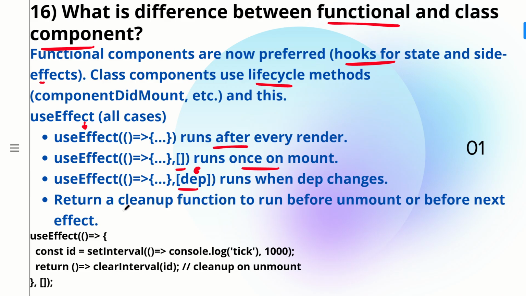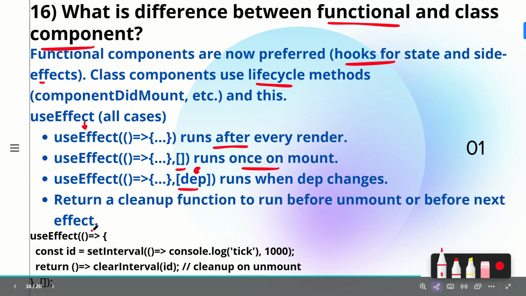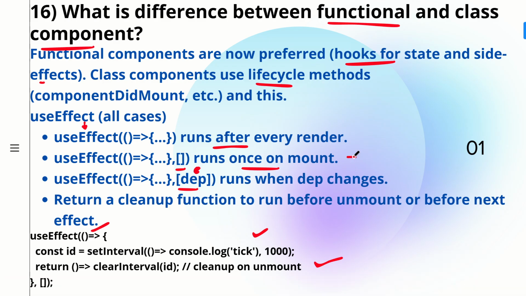And then you can write cleanup functions to run before the unmount or before the next useEffect. So this is how we normally write useEffect. This is our first callback function, and below you can see there is a dependency array, so it will run only once. Then you have your code logic, and this is your return block. If you use an empty array, this is equivalent to componentDidMount in a class-based component. And if you have a dependency, then it is for componentDidUpdate.